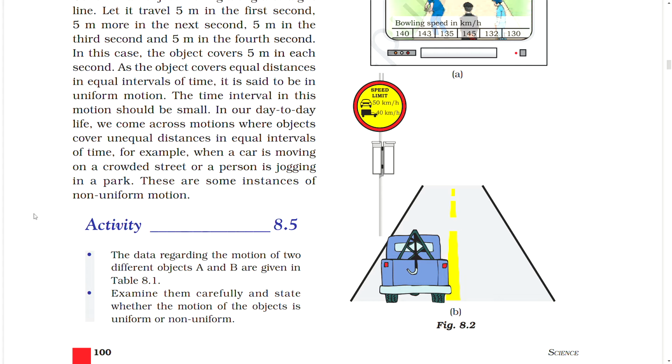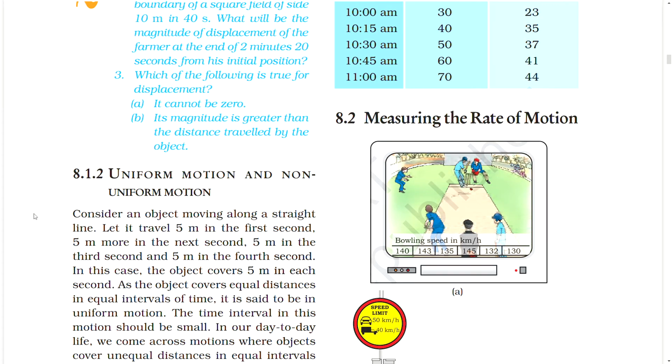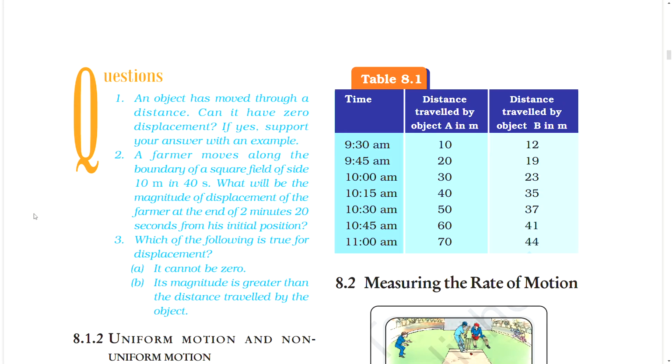Examine them carefully and state whether the motion of the objects is uniform or non-uniform. Table: time, distance traveled by object A in m, distance traveled by object B in m. 9:30 am 10, 12; 9:40 am 20, 19; 10 am 30, 33; 10:15 am 40, 35; 10:30 am 50, 37; 10:45 am 60, 41; 11 am 70, 44.